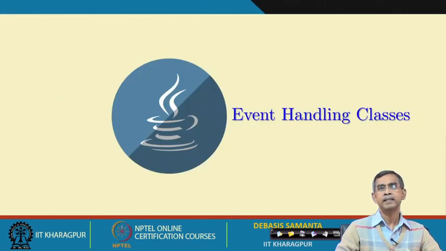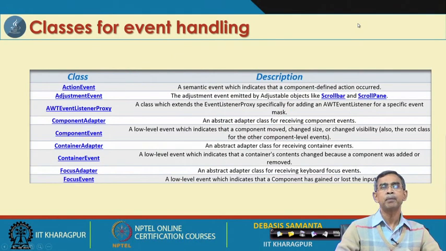Now, I will discuss the event handling classes first. There are many different types of events possible, and for each of these events there are different classes. For example, there is one class called ActionEvent. ActionEvent is the class responsible for creating any action event. An action event occurs because of the button, the checkbox, or the choice. As we have already discussed, these are different events from different sources.